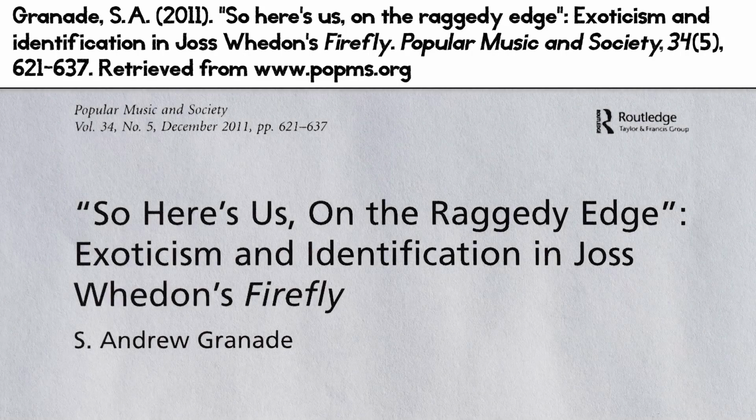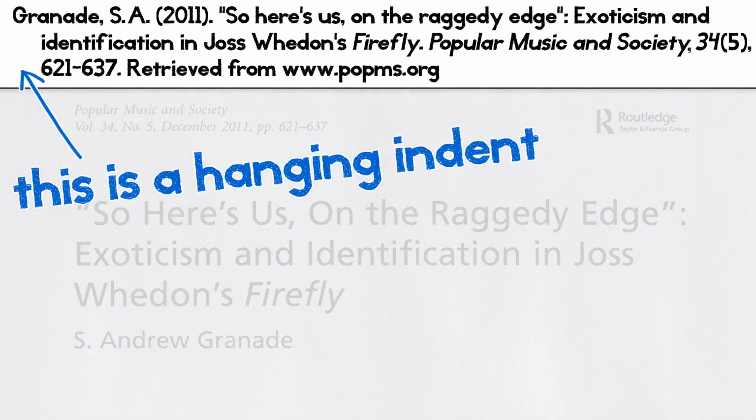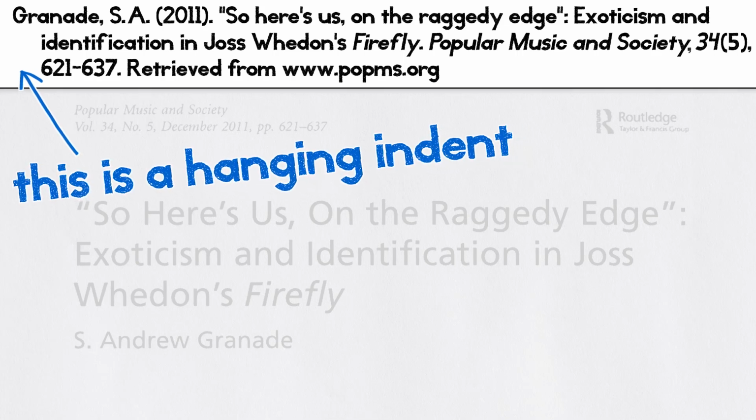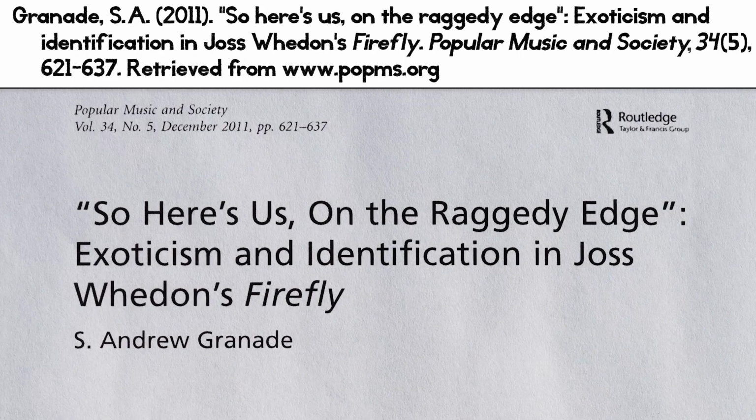Oh, and one last thing, indentation. APA requires citations to take a hanging indent. That means the first line of each citation starts at the left margin, and all subsequent lines are indented. Do not use tab for this, it gets the spacing wrong. Instead, give it a hanging indent using your word processing software. If you don't know how to do that, ask a librarian. Now we're finally in the home stretch.